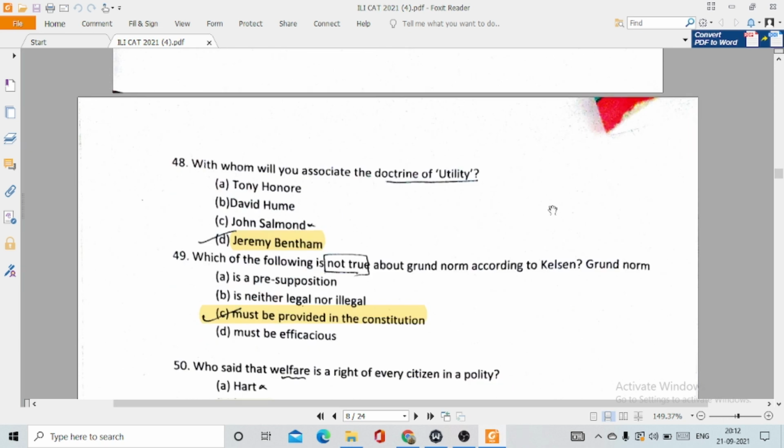This is option number D, Jeremy Bentham. 49. Which of the following is not true about Grundnorm according to Kelsen? Grundnorm must be provided in the constitution.